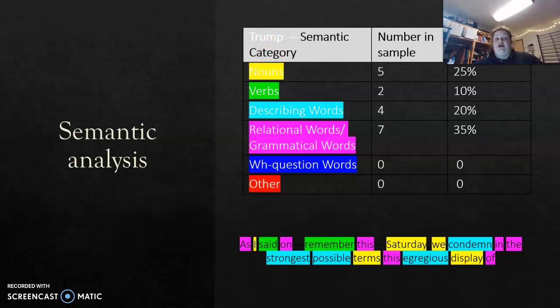Out of the first 20 words, there were 5 nouns, which is 25%, 2 verbs, which is 10%, 4 describing words, which is 20%, 7 relation/grammatical words, which is 35%, 0 questions, and no other words.